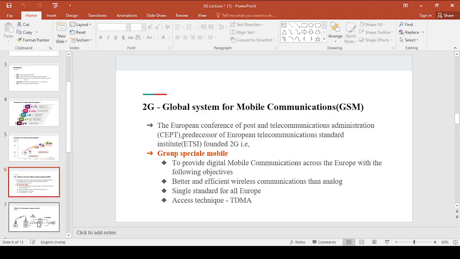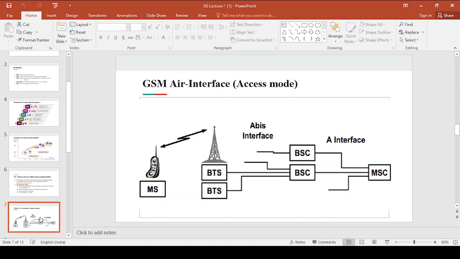Now coming to the next slide. Next we will see the air interface, the GSM air interface, which is nothing but the access mode. This is the mobile station. This is the BTS, you know already, right? The interface between MS and BTS, or between BTS and BSC, or BSC and MSC, we have represented as the A interface. An interface is nothing but the access mode between two different nodes, the access mode between two parts, right?